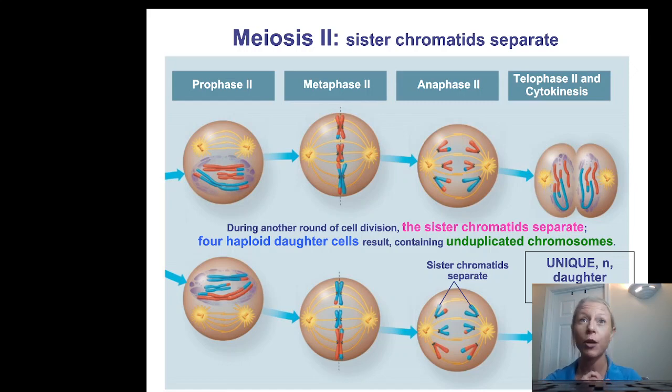Then we have meiosis 2, identical to mitosis. What we end up with is 4 unique daughter cells that are haploid, or have 23 chromosomes, or half the amount of chromosomes that a normal body cell has.